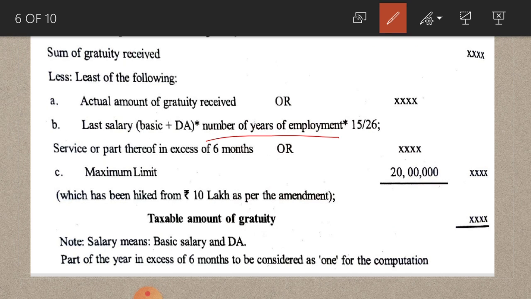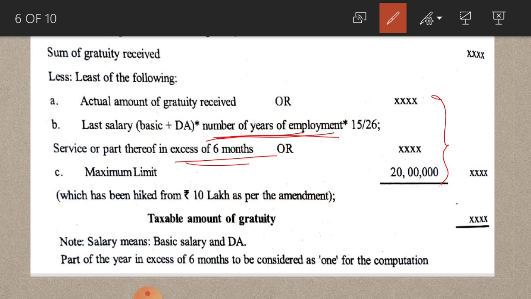service or part thereof in excess of 6 months. Here number of years, if you are serving for 5 years 9 months, you have to consider it as 6 years, like that they are given here, or maximum limit of 20 lakhs, whichever is less you have to deduct from sum of gratuity received.